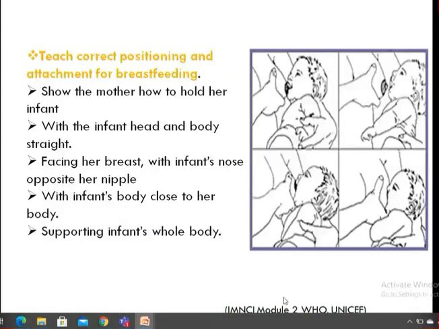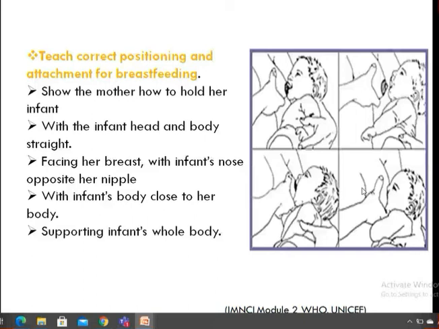I've told you, you have to demonstrate how to hold the baby, with the infant's head and body straight, facing her breast with the infant's nose opposite her nipple, with the infant's body close to her body, supporting the infant. The mother should support the baby's body like this. This is the right positioning, and this is the right attachment. I've already told you, this is the right attachment.